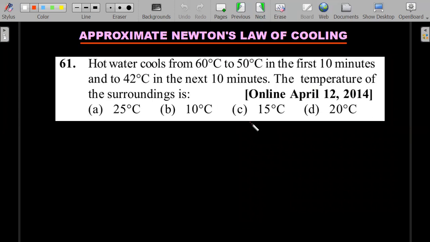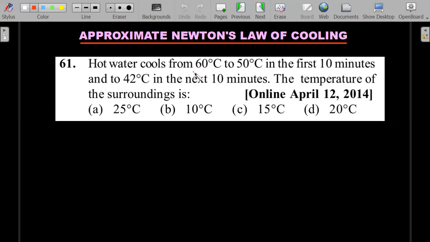So when a furnace is used, you have to use the power 4 law, and Newton's law of cooling is there, logs will come, but within that log you can make a further approximation that it can be a straight line graph. Okay, so how do you know that? If the answers given are not in decimals and they're far away from each other, you can make this logarithmic function, or the graph that we saw, that curve, into parts of straight lines. So let's try to see how it can be done.